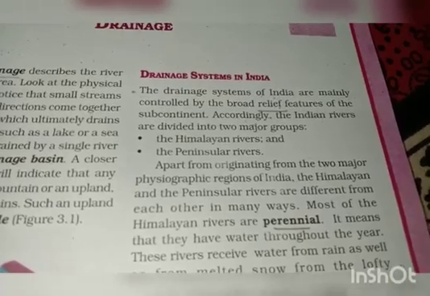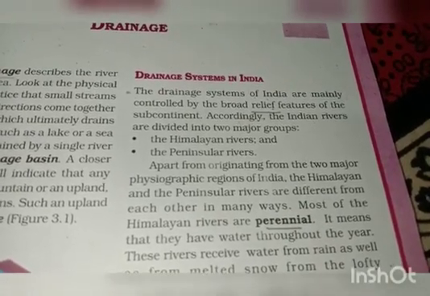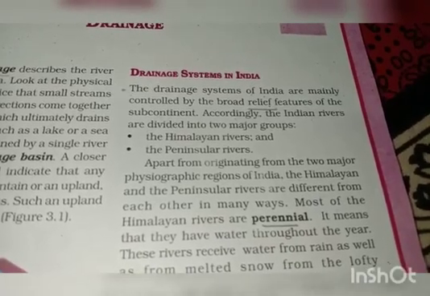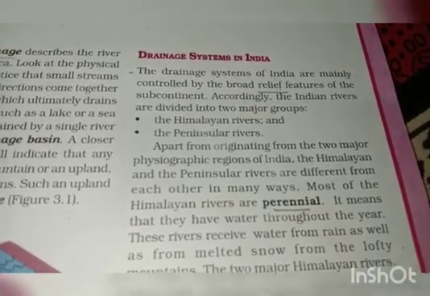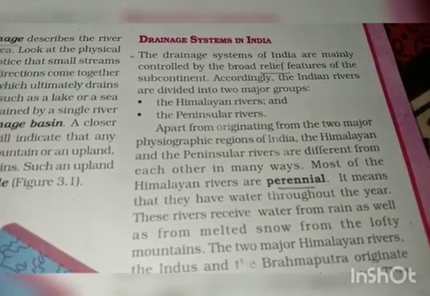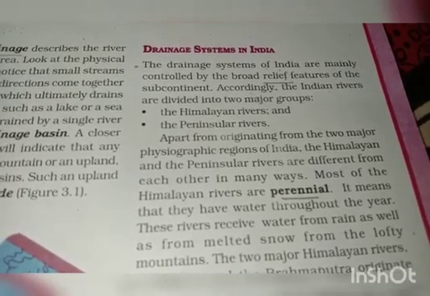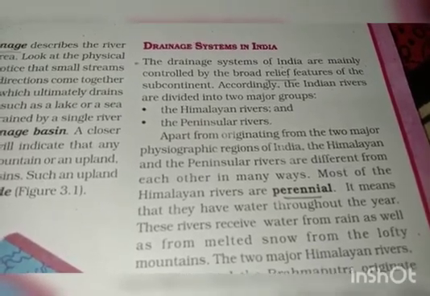Now, the word peninsula, as you all know, is a piece of land which is almost surrounded by water, projecting out into the water body. Apart from originating from the two major physiographic regions of India, the Himalayan and the peninsular rivers are different from each other in many ways.